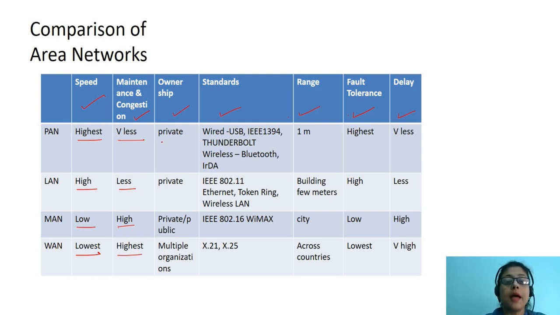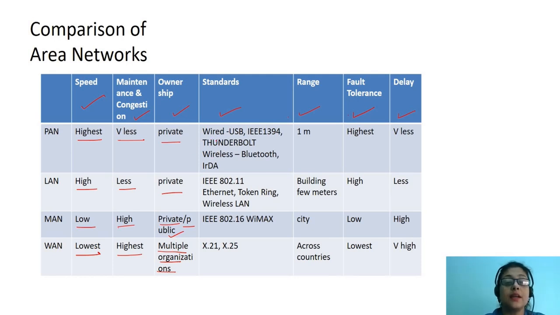Ownership of PAN is always private. Ownership of LAN is also private. Ownership of MAN can be private or it can be public. But considering WAN, it can have multiple organizations, so it is not totally private, but it spans across multiple organizations.